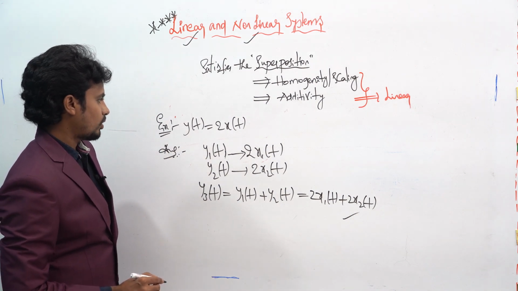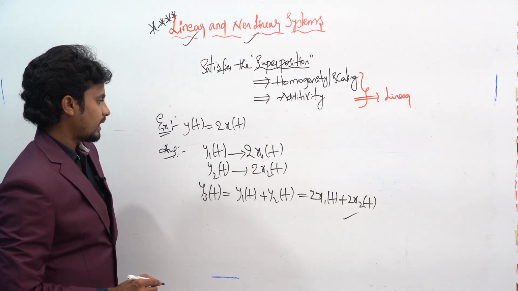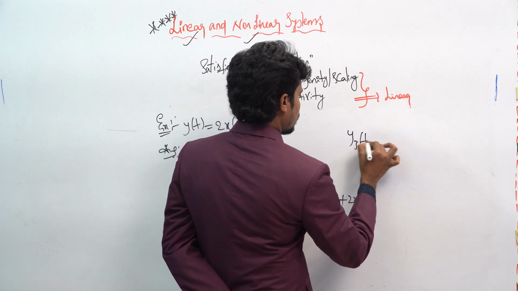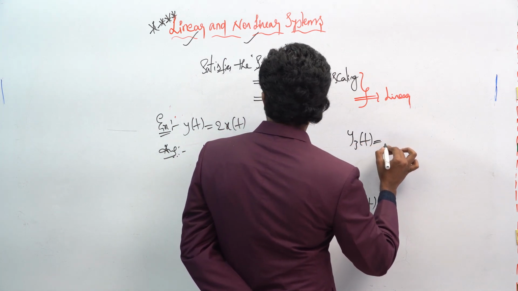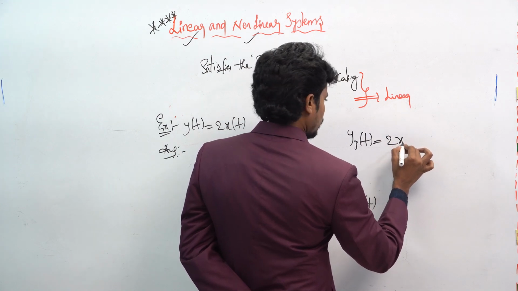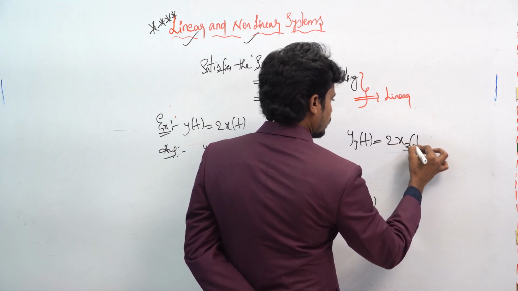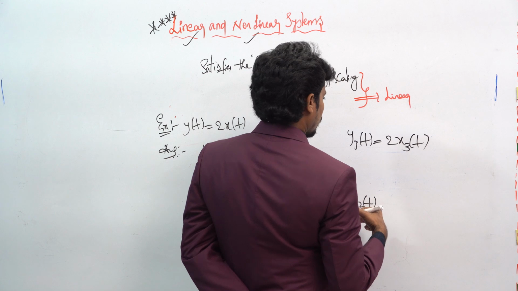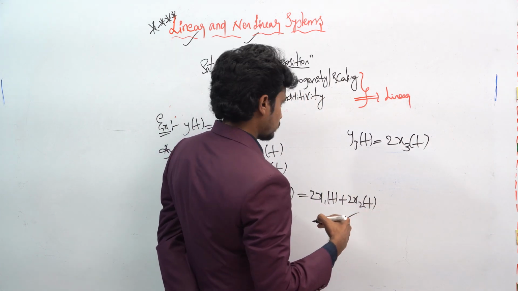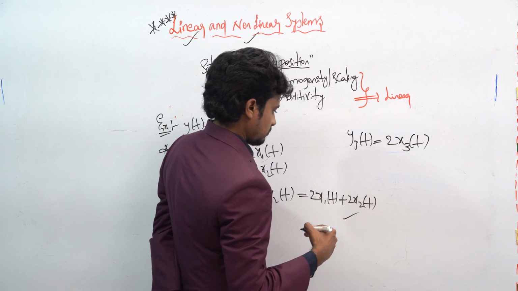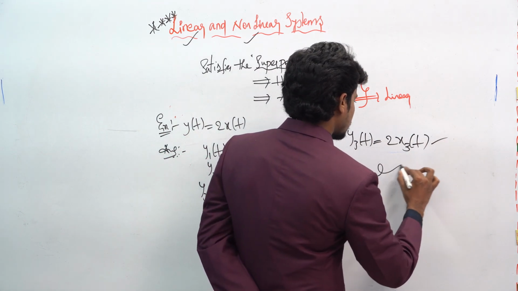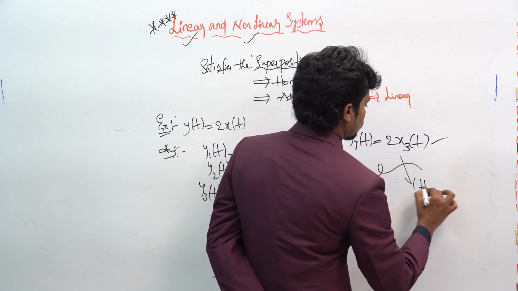Next, if you want to write for the scaling, how can you write it? For the scaling of y3 of t, this will become 2 into x3 of t. Hence it satisfies the linear property.